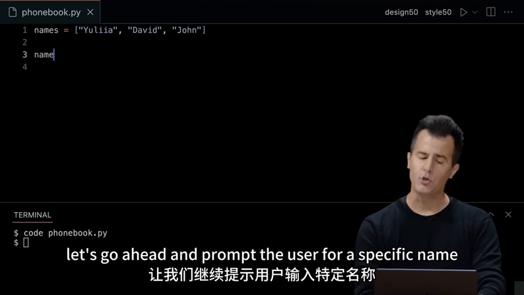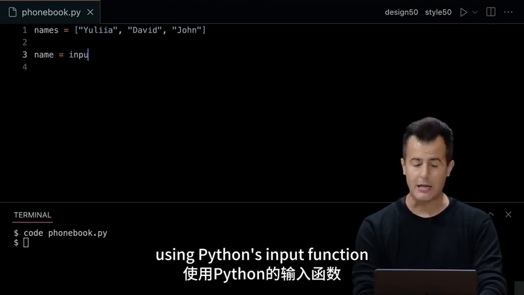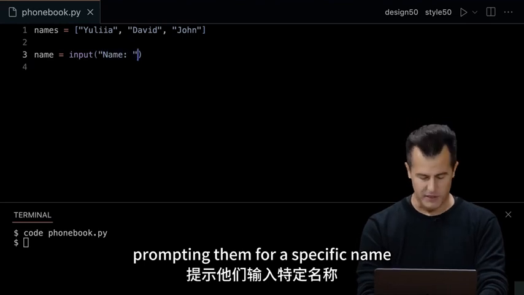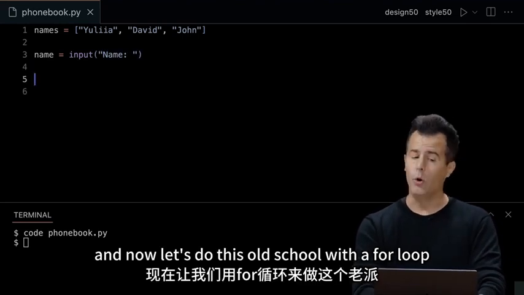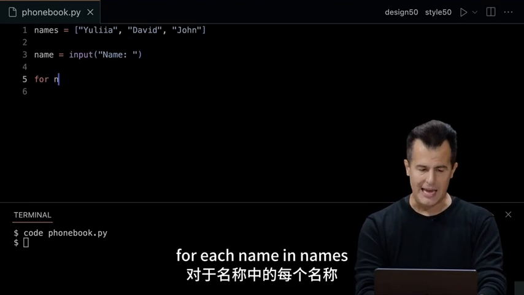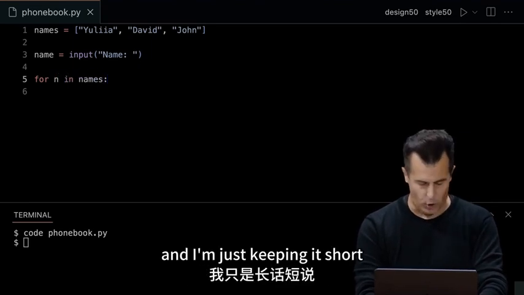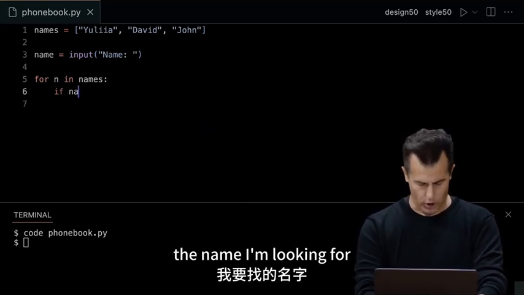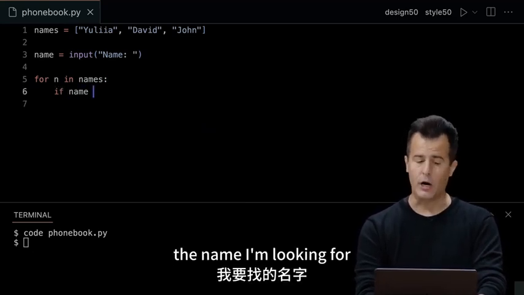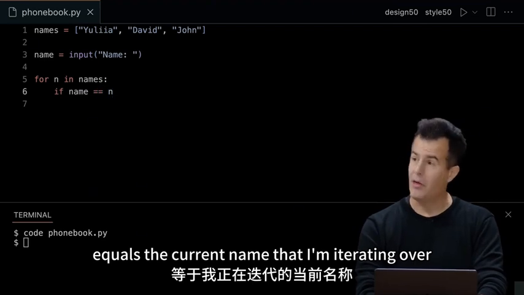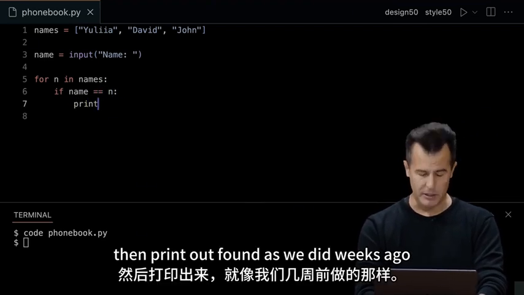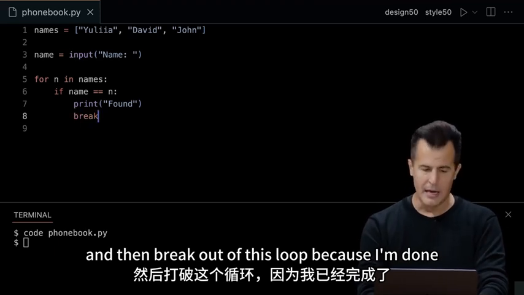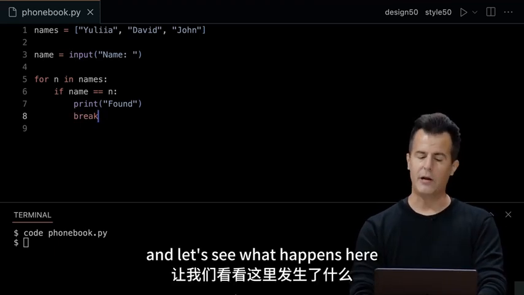Then let's go ahead and prompt the user for a specific name using Python's input function, or our getString function, prompting them for a specific name. And now let's do this old school with a for loop. For each name in names, and I'm just keeping it short, n for each name, if the name I'm looking for equals the current name that I'm iterating over, then print out found, as we did weeks ago, and then break out of this loop because I'm done. And let's see what happens here.